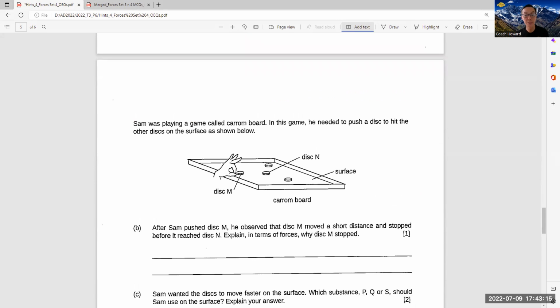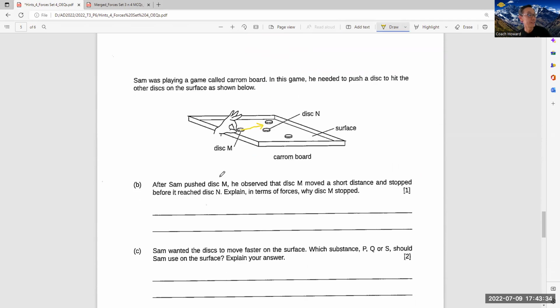Okay, the carrom board, this part. You know this game, right? Actually, you should play this game quite often. This is a carrom seed when they shoot the disc, right? So the force applied by the finger will cause this disc to move forward to hit this end. After Sam pushed this disc, he observed that it moved a short distance and stopped before it reached this end. That means there's a frictional force on the surface, right?